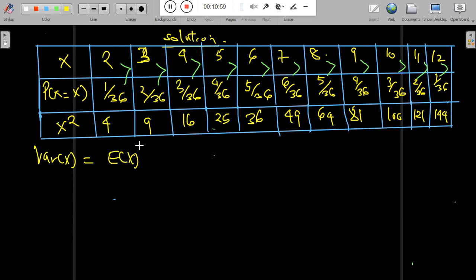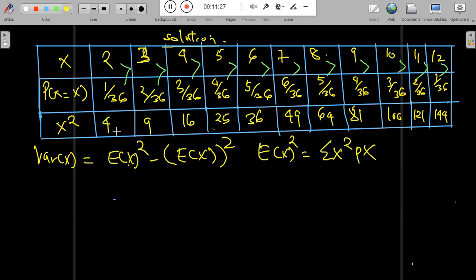So the variance of x will be equal to the expectation of x squared minus the square of the expectation of x. So let us find the value of the expectation of x squared. It is given by the summation of x squared times the probability of x. So we take the x squared and multiply it with the probability. So it will be 4 times 1 over 36. We take out 4, which is the x squared, times 1 over 36.